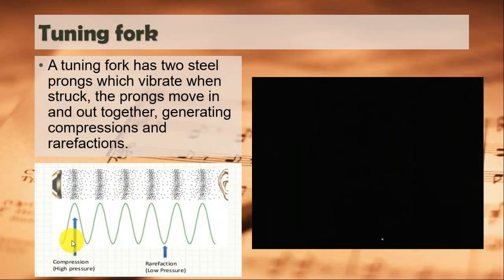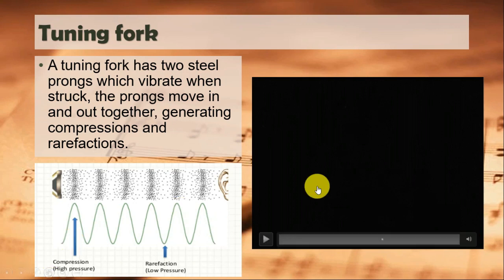Let's talk about something we call the tuning fork. A tuning fork has two steel prongs which vibrate when struck. The prongs move in and out together, generating compressions and rarefactions. So this tuning fork causes sound only when it vibrates, because of vibrations. It generates compressions and rarefactions.